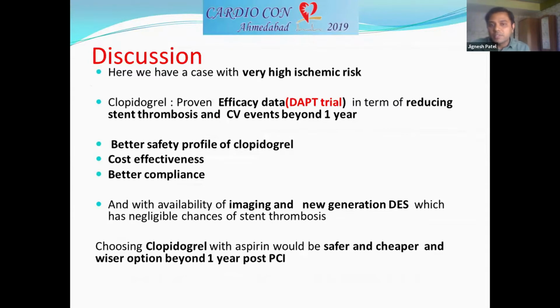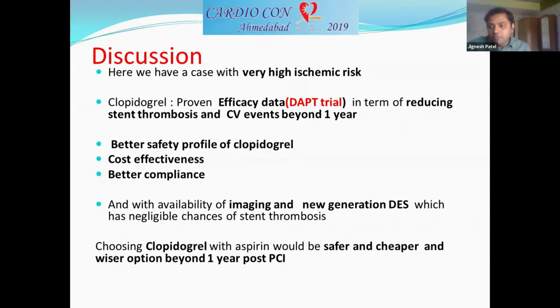Here we have a patient with very high ischemic risk, and the clinical data from the DAPT trial shows a beneficial effect with clopidogrel. It also has a better safety profile, it is cheaper, and has better compliance. With the availability of imaging and newer generation drug-eluting stents, there is a negligible chance of stent thrombosis. Clopidogrel will be a safer, cheaper, and wiser option beyond 1 year post PCI as compared to ticagrelor or